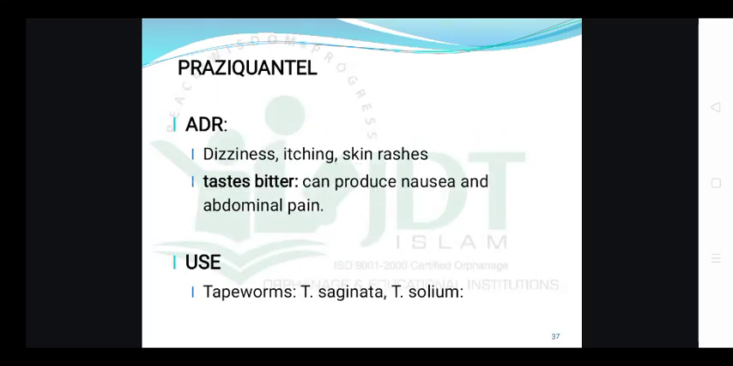Now, what are the ADRs? It will produce dizziness, itching, skin rashes, bitter taste. A severe bitter taste may cause nausea as well as epigastric pain or abdominal pain, and it is used in tapeworms, Taenia saginata and solium. So this is all about anti-helminthic drugs. Important drugs are mebendazole, albendazole, diethylcarbamazine and praziquantel.